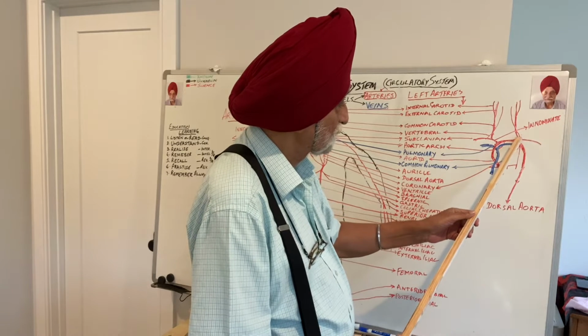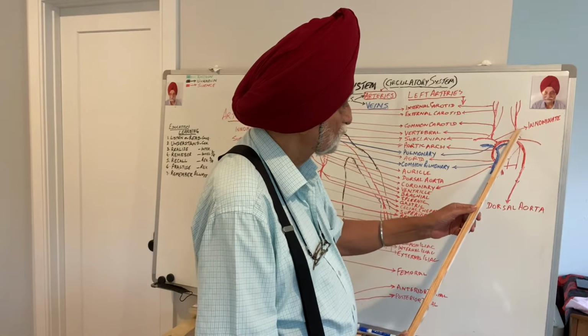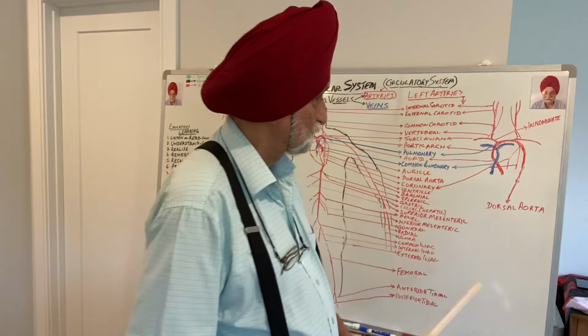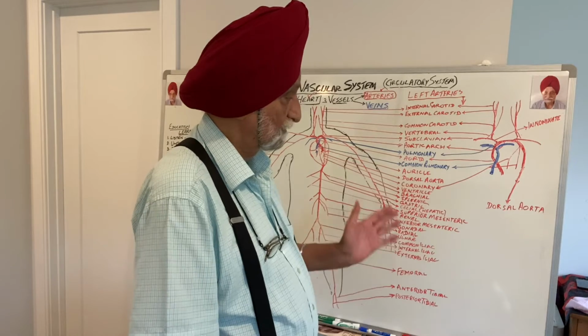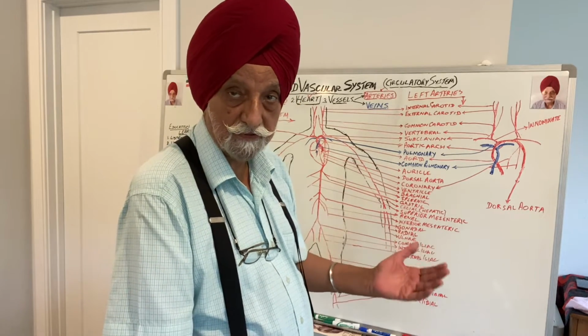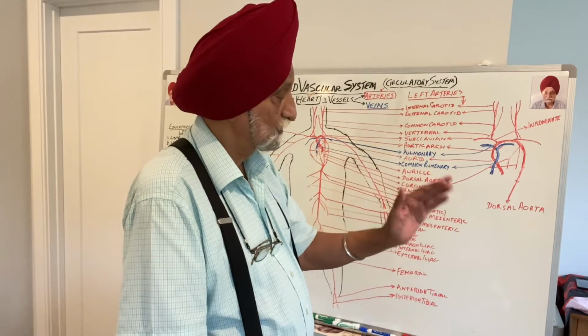And from the left brachial artery, a branch comes out which is called the left common carotid. It also divides into two, internal carotid and external carotid, supplying blood to the inner and the outer region of the head.